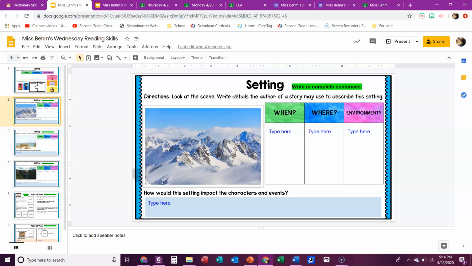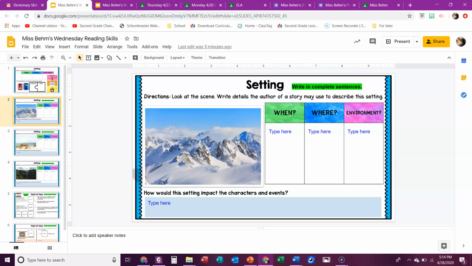Let me give you an example. Let's say this picture was a desert and we were in the story and we were traveling in the desert and it was a summer day. That would affect us. That would affect the events that would happen. It would affect the things that we wear. It would affect us making sure that we have enough water, right? So think about things like that.